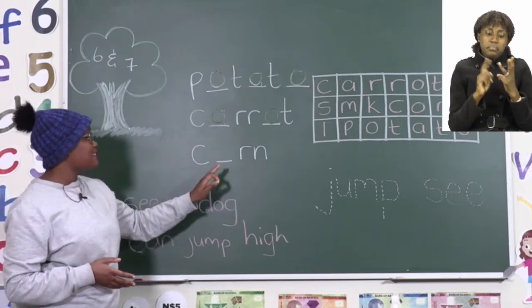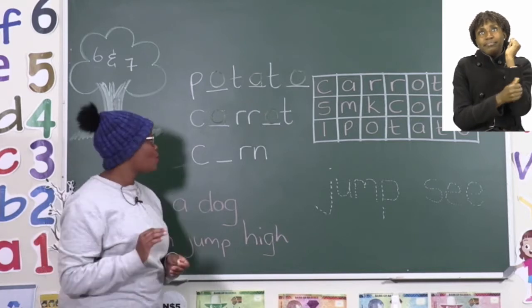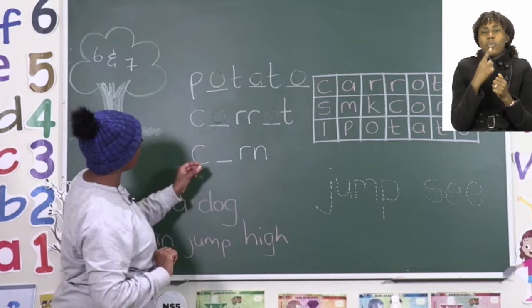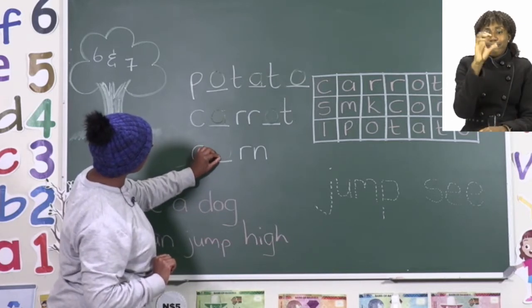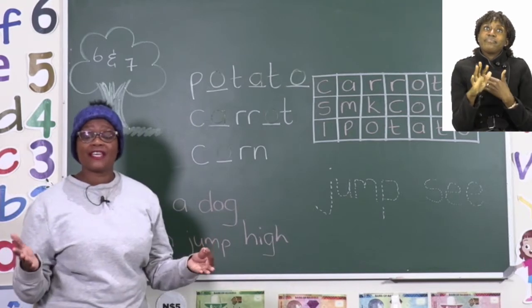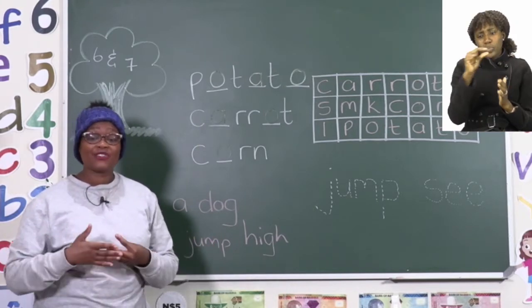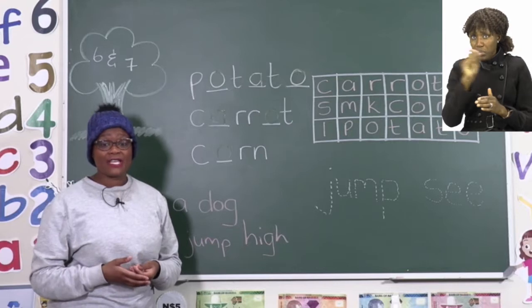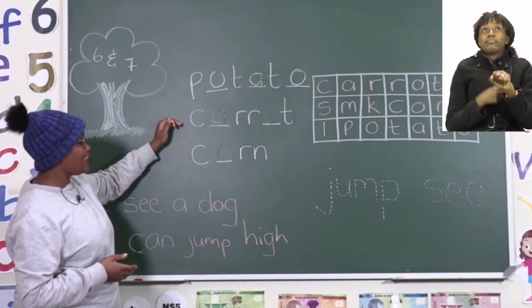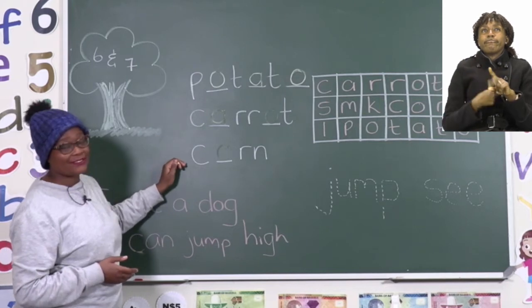The last one we're going to do together is the word corn. Now, this one's simple because it's only one that's missing. So go ahead and fill that one in as well. When you're done, I'd like you to read your words and check that they match the ones for the vocabulary, the ones with the pictures. We have the word potato, carrot, and corn.